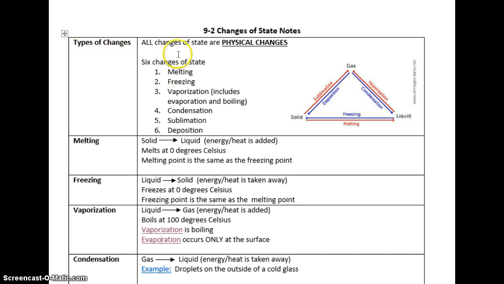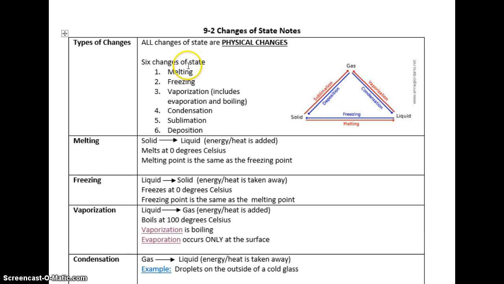And when we are talking about changes of state, what you guys all need to know is that anytime we have a change of state, it's simply considered a physical change. We're just physically changing it from one state of matter to the other. We're not changing it into anything new, which is why it's only considered physical. Now there are 6 changes of state that you guys are going to learn in this chapter.